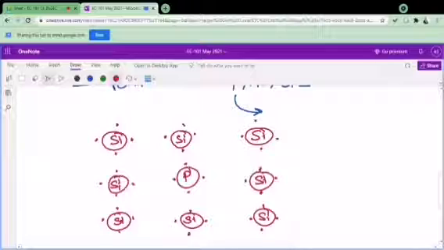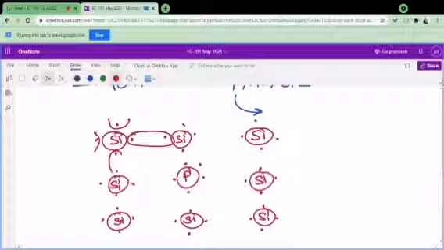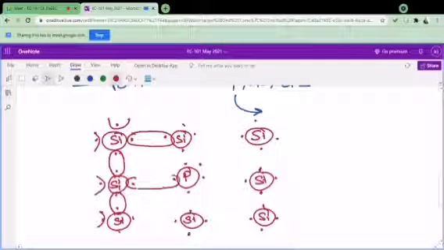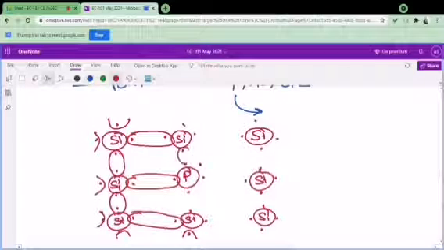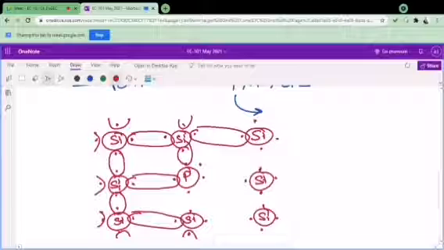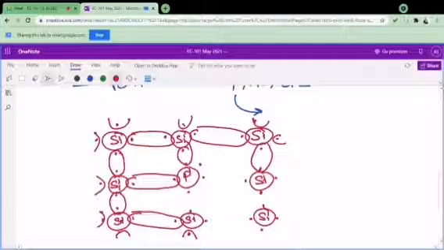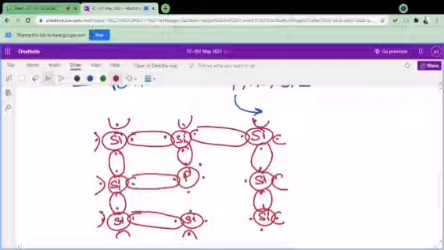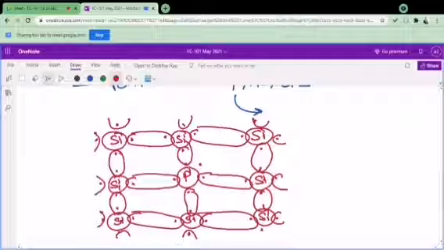Out of these, 4 electrons will be bonded with the silicon and 1 will be left without any bonding, because the octet will be completed. Phosphorus needs only 3 electrons to complete its octet, so phosphorus will do the sharing only. Okay, phosphorus needs 3 but silicon needed 4, but let me explain this. Let me draw this, then I will explain. Right, so let me draw this extra electron with this.